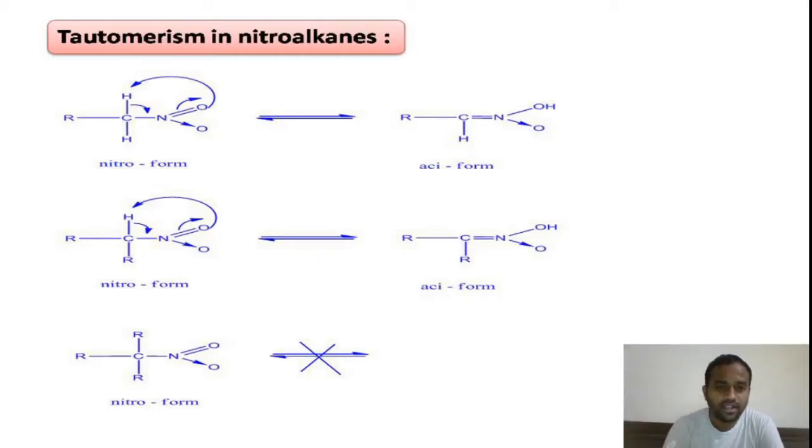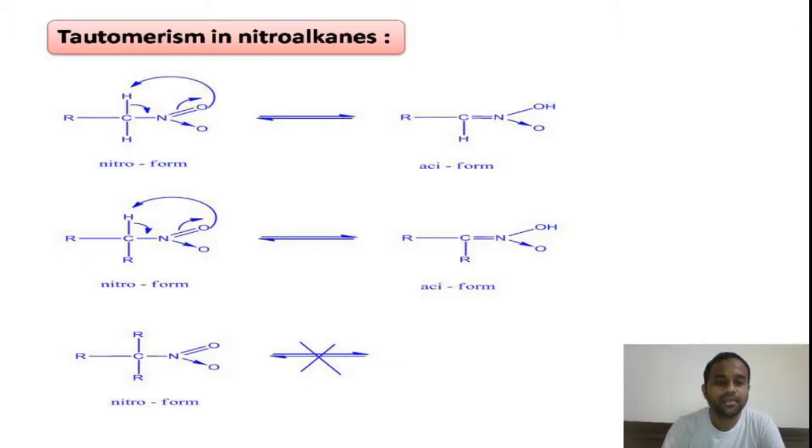Right, in the slide the first one is the primary nitroalkane, in which the carbon attached to the nitro group is primary. The second one is the secondary nitroalkane, in which the carbon attached to the nitro group is secondary. And finally the last one is tertiary nitroalkane, in which the carbon attached to the nitro group is tertiary.